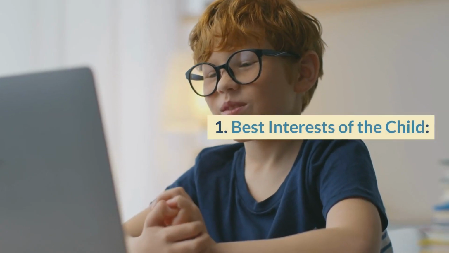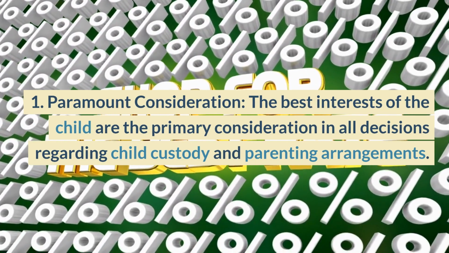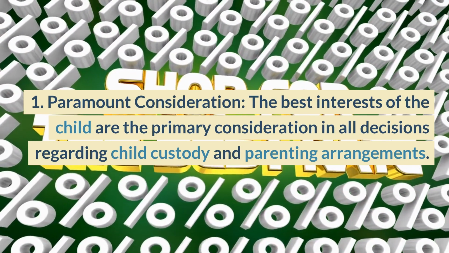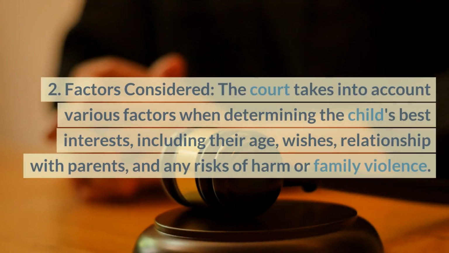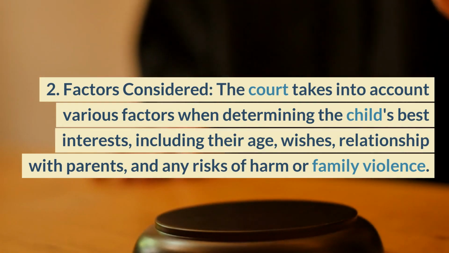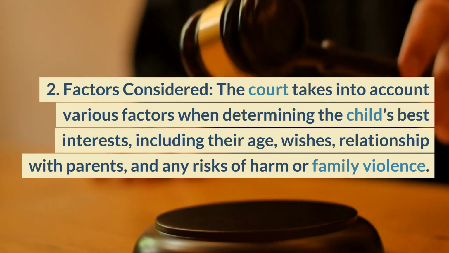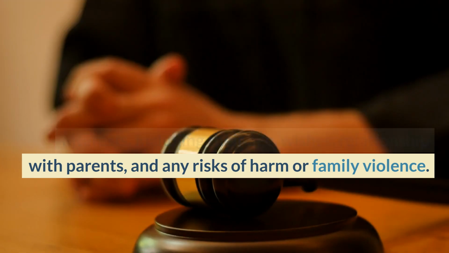1. Best interests of the child. 1. Paramount consideration. The best interests of the child are the primary consideration in all decisions regarding child custody and parenting arrangements. 2. Factors considered. The court takes into account various factors when determining the child's best interests, including their age, wishes, relationship with parents, and any risks of harm or family violence.